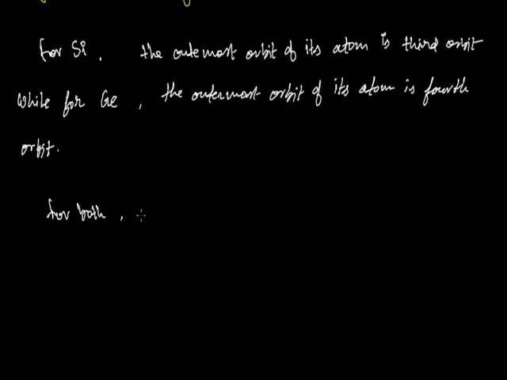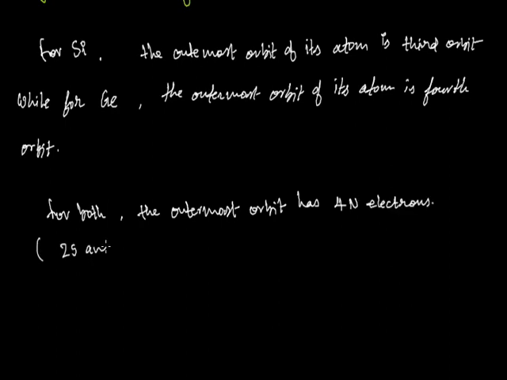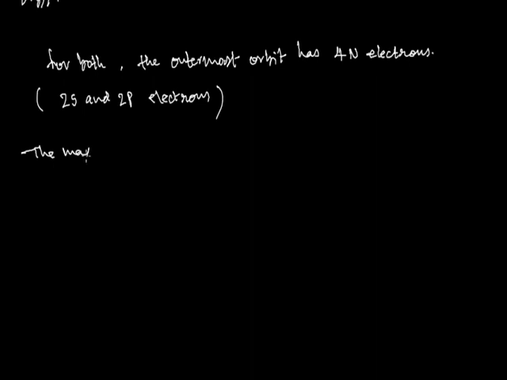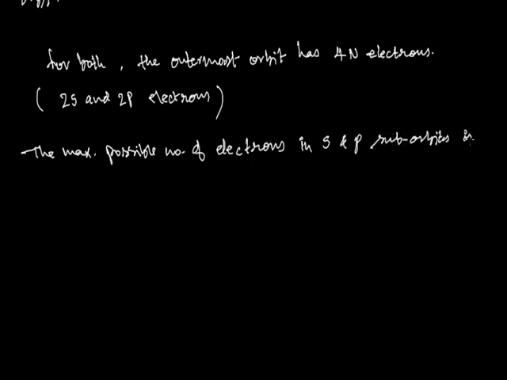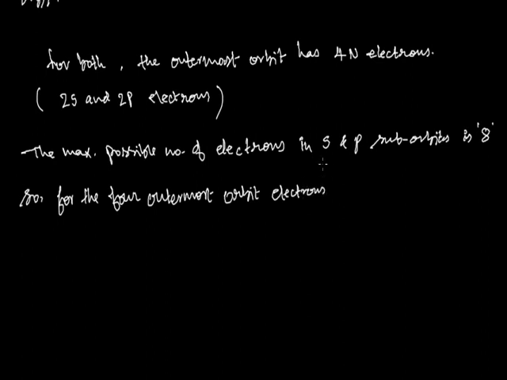For both, the outermost orbit has 4 electrons, 2 s and 2 p electrons. The maximum possible number of electrons in s and p suborbits is 8. So for the 4 outermost orbit electrons, there are 8 energy states available.